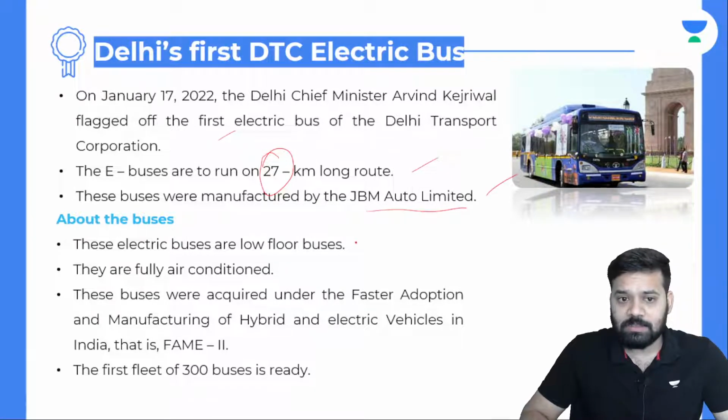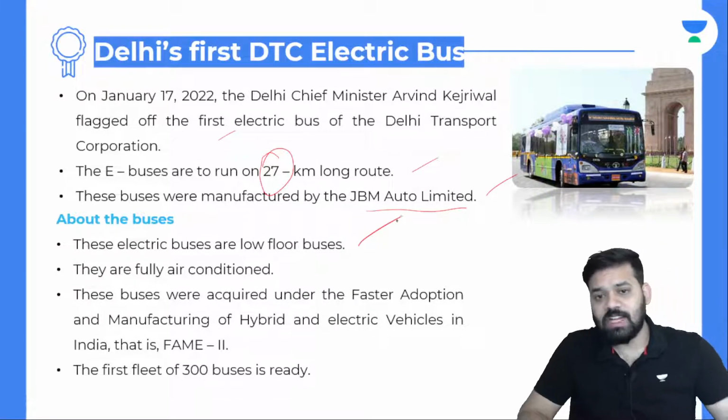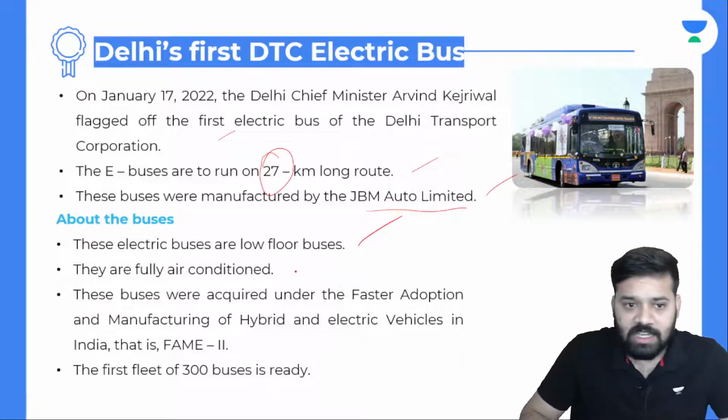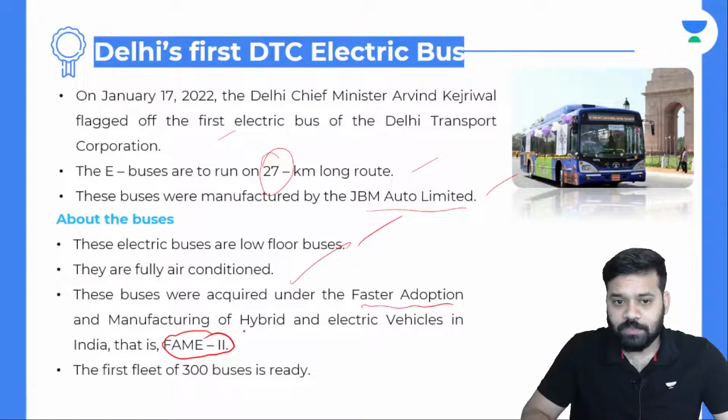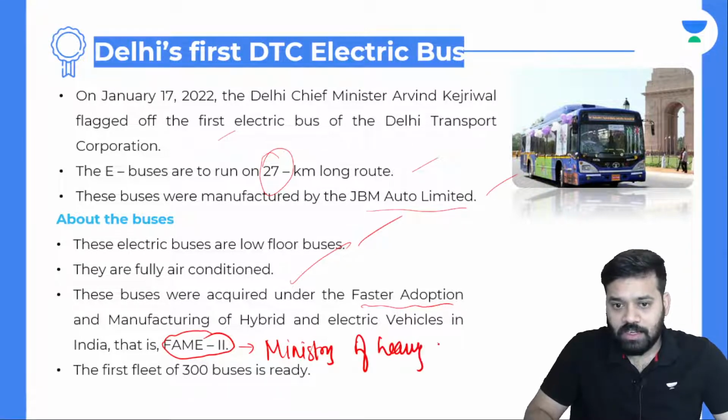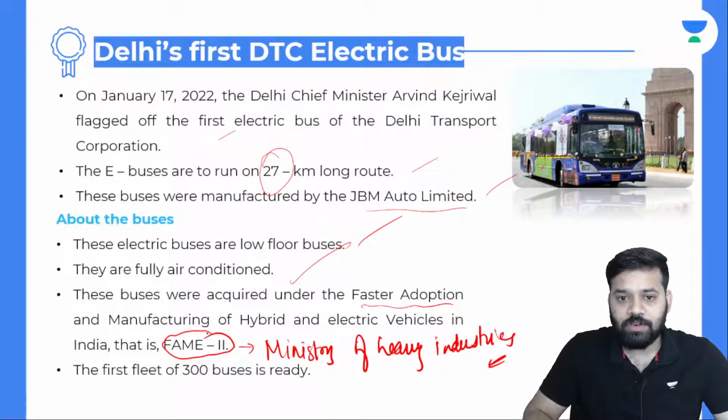About the buses, these electric buses are low floor buses, that is, the floor of these buses is at a very low level. They are fully air conditioned. These buses were acquired under Faster Adoption and Manufacturing of Hybrid and Electric Vehicles, that is FAME 2. FAME 2 is a scheme by the Ministry of Heavy Industries. FAME stands for Faster Adoption and Manufacturing of Hybrid and Electric Vehicles, and this is the second phase of it.